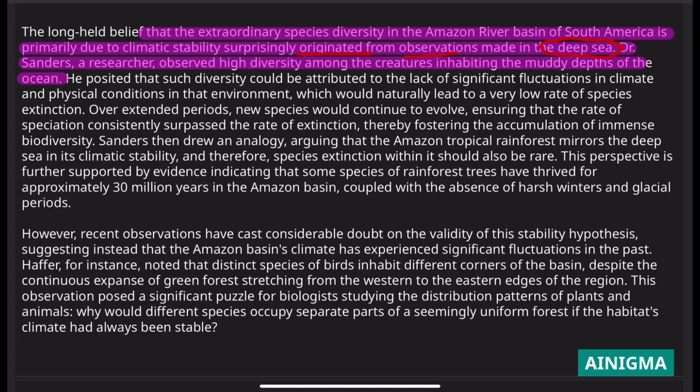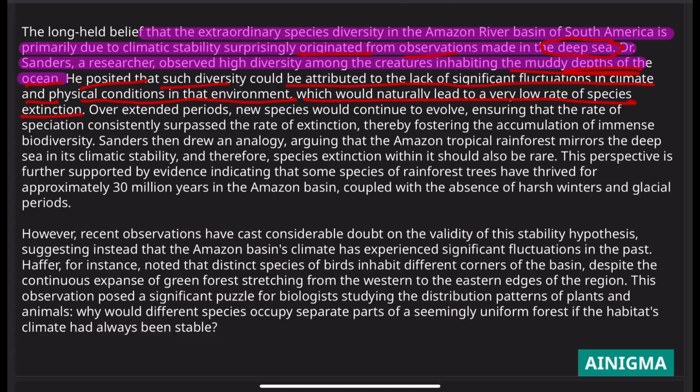Sanders. There was a scientist called Dr. Sanders, and his observations were based on creatures inhabiting the muddy depth of the ocean, and he applied those observations to the Amazon River, specifically the Amazon rainforest. He posited that such diversity could be attributed to the lack of significant fluctuation in climate and physical condition in that environment, which would naturally lead to very low rate of species extinction.